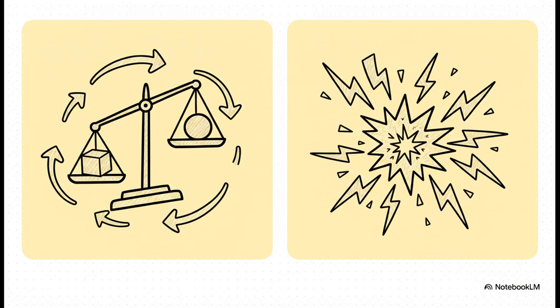These energy transactions generally happen in 2 main ways. First, you have a reversible process. This is an idealized, theoretical scenario that happens infinitely slowly, staying perfectly balanced in equilibrium the entire time. Because it's so perfectly balanced, you could, theoretically at least, reverse it without losing a single drop of energy. But an irreversible process, that's what actually happens in the real world. Think about scrambling an egg or shattering a glass. It happens rapidly, it's totally out of equilibrium, and there is absolutely no way you can perfectly undo it.